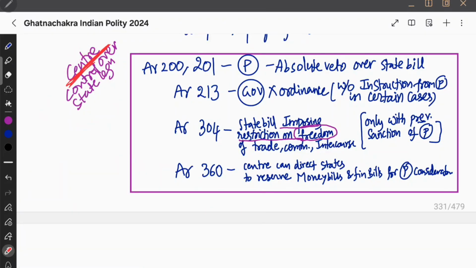In this article you can see central control over state legislation. Article 200, 201, president has absolute veto over state bill. Article 213, governor cannot make an ordinance without the instruction of the president. So basically president का power अगर ज़्यादा है तो हम बोलेंगे president has a control over the state legislation.